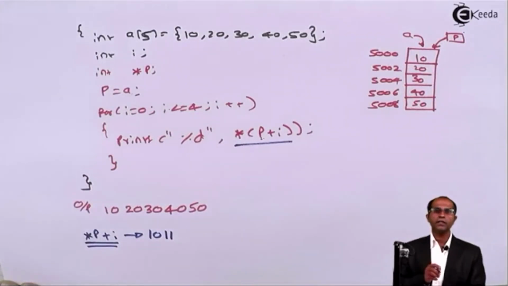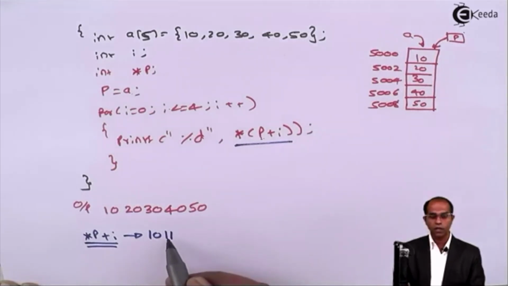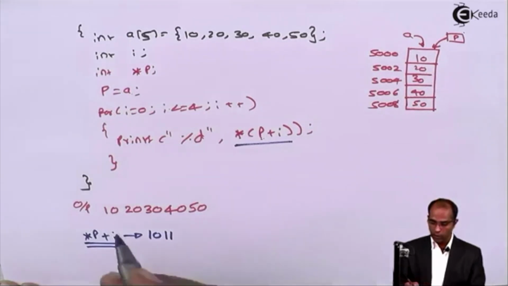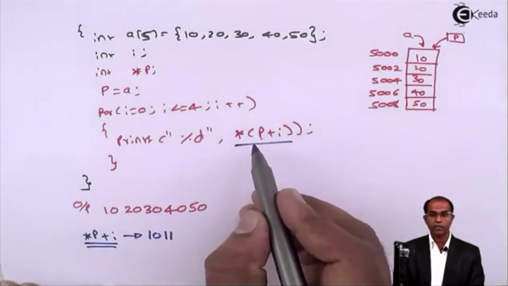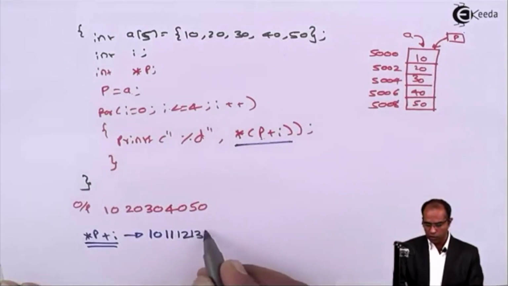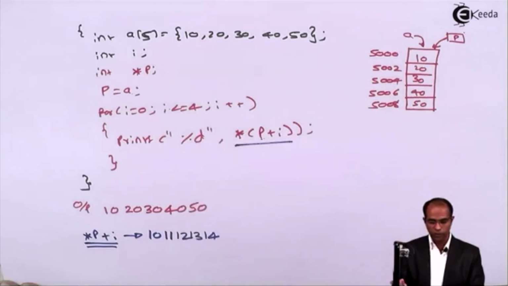When brackets are used, you make the pointer point to the next element by using pointer arithmetic. But if I don't use brackets, the base element of the array is always added with i. So the base element is what? 10. 10 plus 1 is 11. Now when I go back, i becomes what? 2. When i becomes 2, value at 5000 is what? 10. 10 plus 2 is 12. And so on. 1, 2, 3, 4, 5. When you go back, i becomes 5, and it automatically quits.